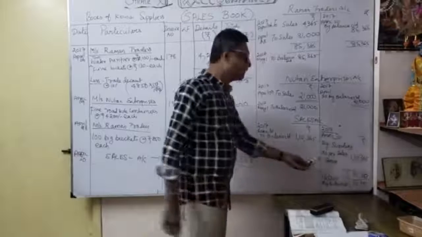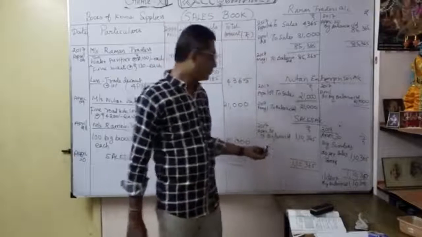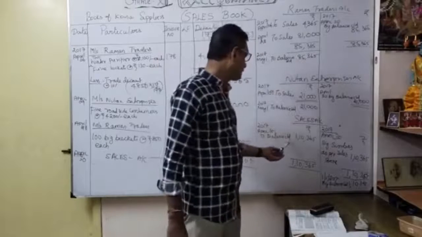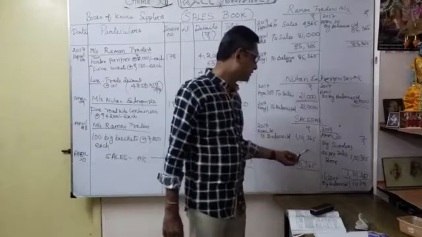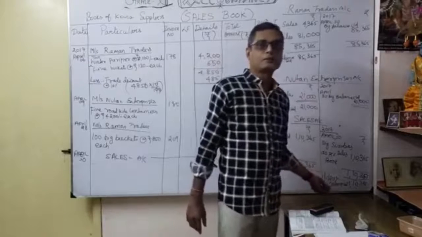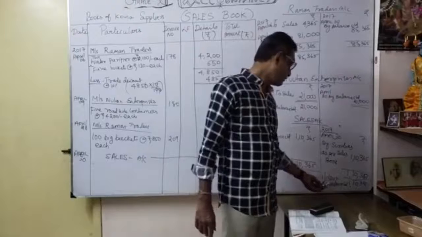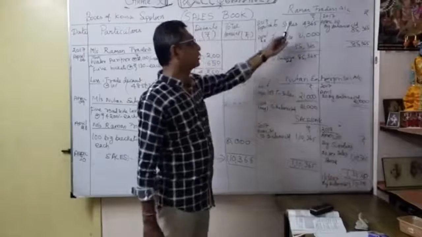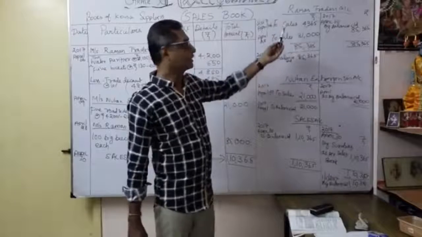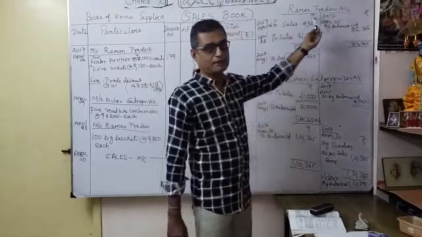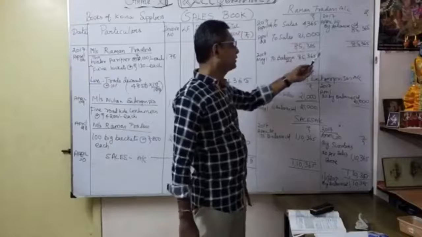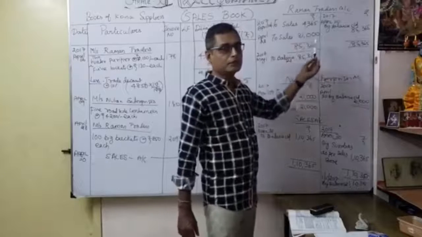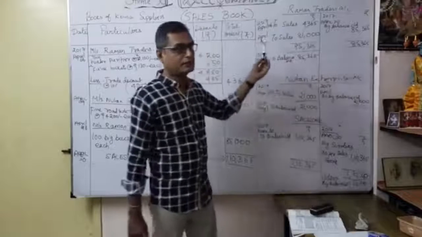Similarly, I am going to close that month. So you know how to close. So, to balance carried down 1,10,365. Then I carry over for May 1st 2017, by balance brought down 1,10,365. Similarly, we want to close our parties' ledger. You can say it's a customer account, correct, a debtors account. So later on, any payment you receive, we can reduce in the customer's account. That is the idea here.